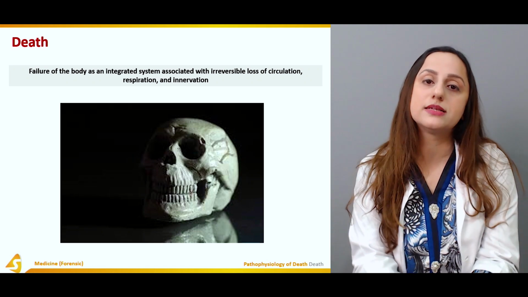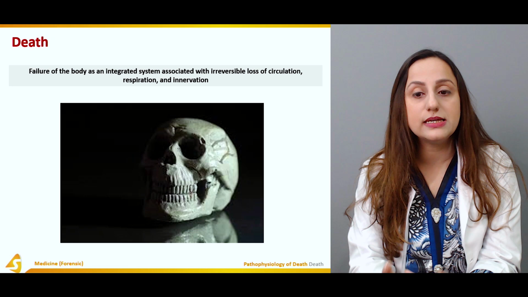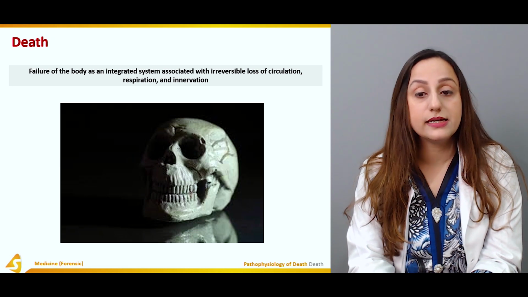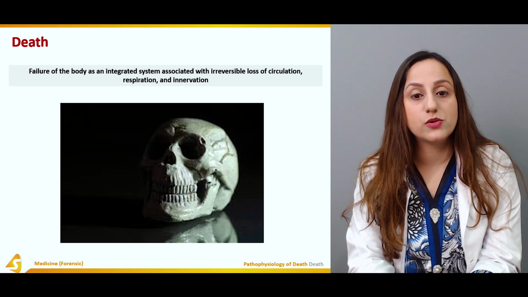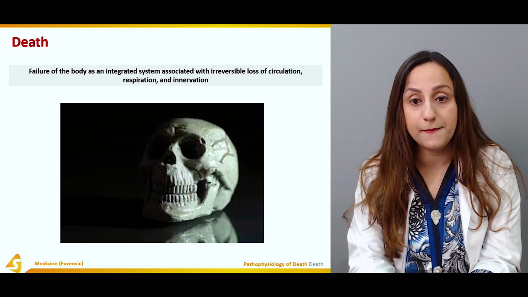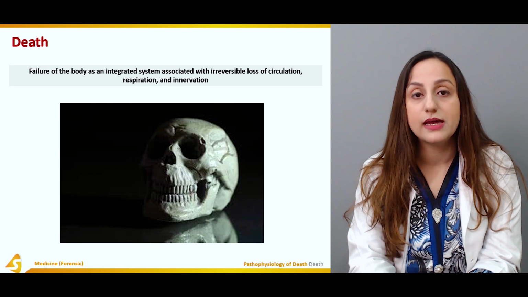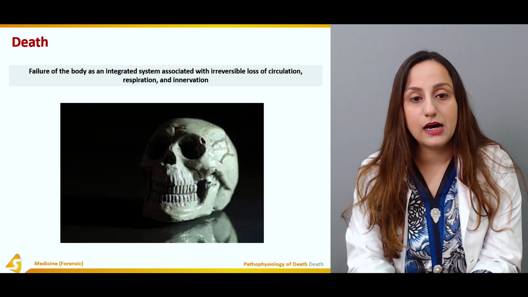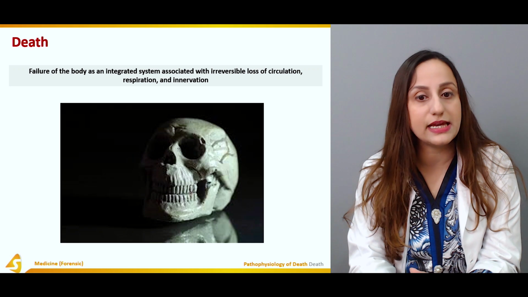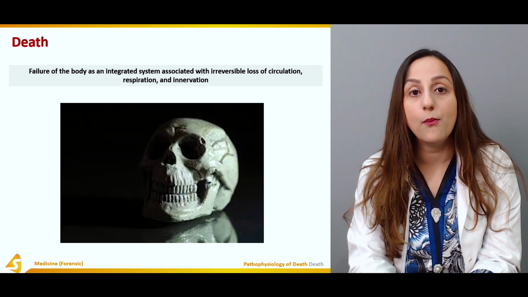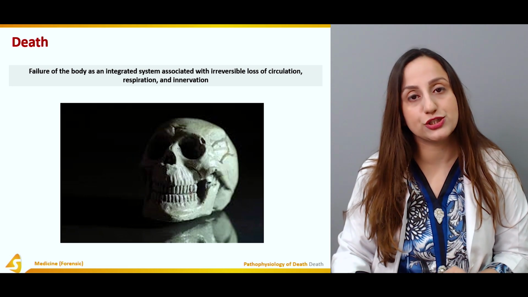Now, when you're asked in any viva voce examination or any written examination what the modes of death are, this is what you have to discuss. The loss of circulation is highlighted as syncope. Respiration is highlighted as asphyxia, and the irreversible loss of innervation, that is brain death, is described as coma. So that is the syncope stage, the comatose stage and the asphyxiated stage. All of these are the modes of death. They are really important, and they are the highlights of this definition of a dead person.